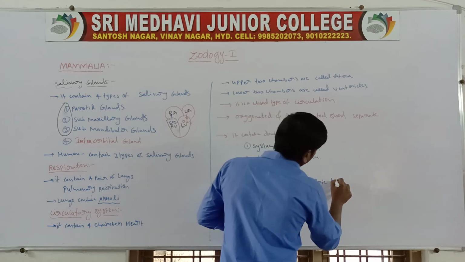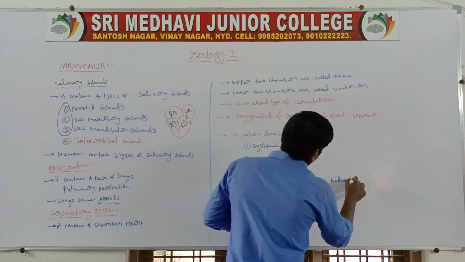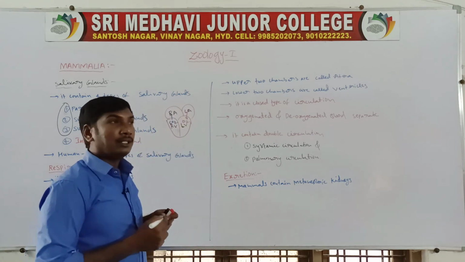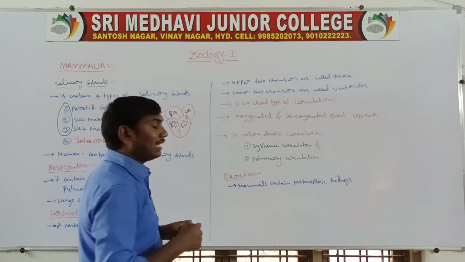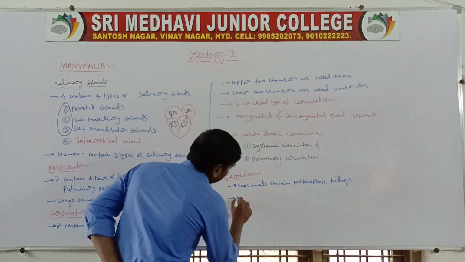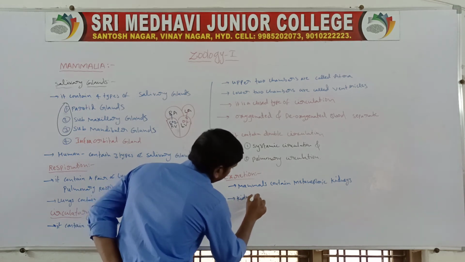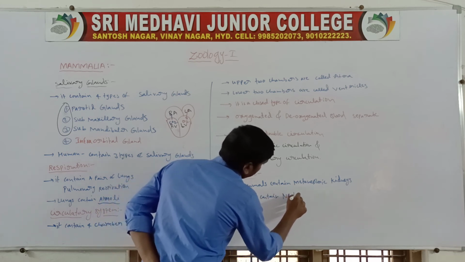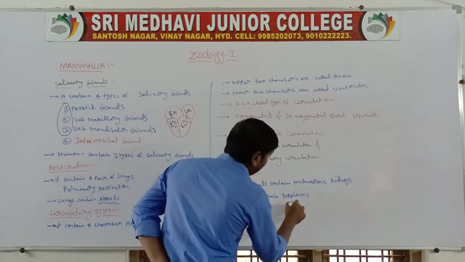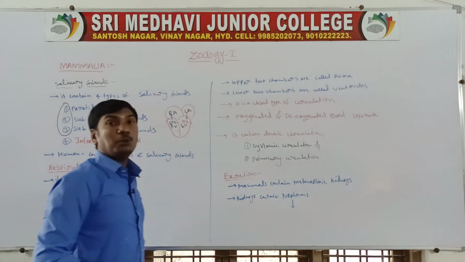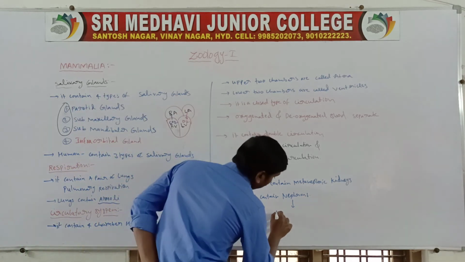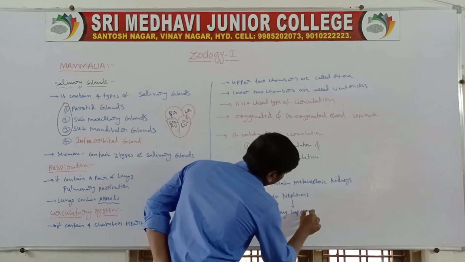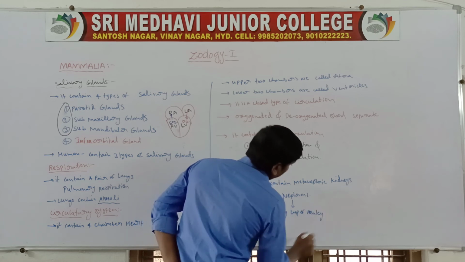These metanephric kidneys contain nephrons. The nephrons contain a long loop of Henle.